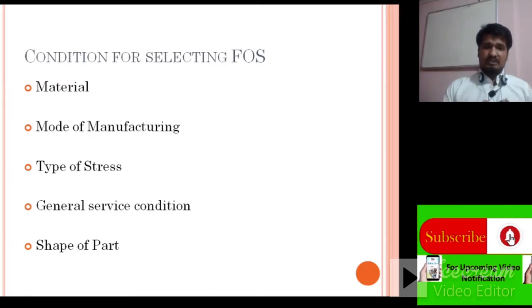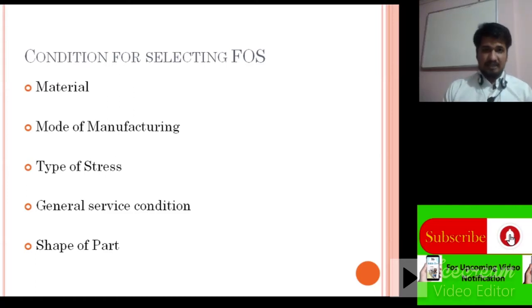Due to the change of shape and size, the load carrying capacity or the stress value of the manufactured component is going to change, and due to that the factor of safety has to be considered while selecting a different shape.